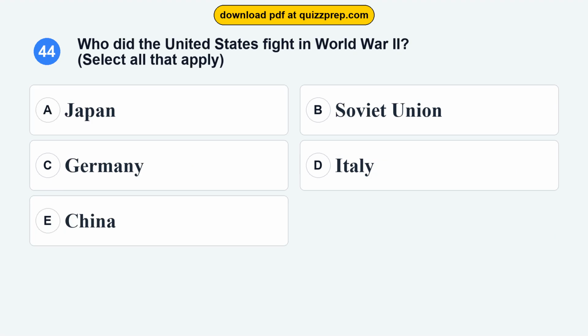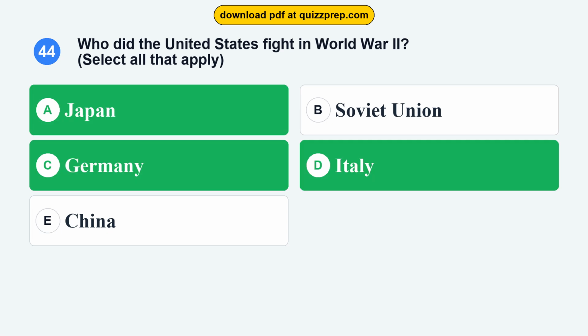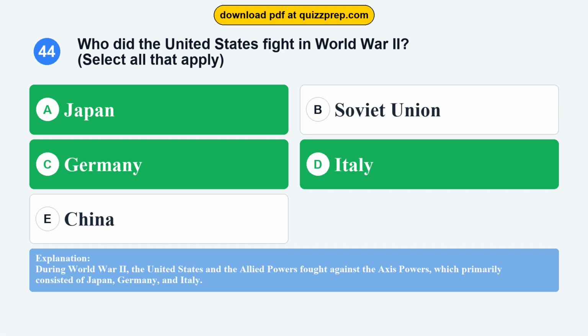Question 44. Who did the United States fight in World War II? Option A. Japan. Option B. Soviet Union. Option C. Germany. Option D. Italy. Option E. China. The correct answers are options A and C and D. Japan, Germany, Italy. During World War II, the United States and the Allied powers fought against the Axis powers, which primarily consisted of Japan, Germany, and Italy.